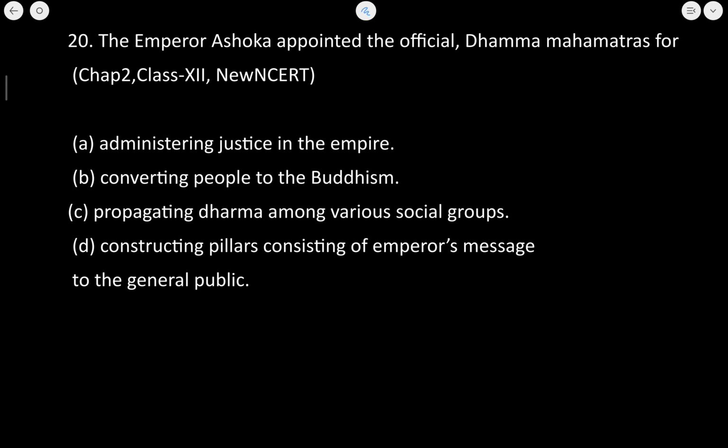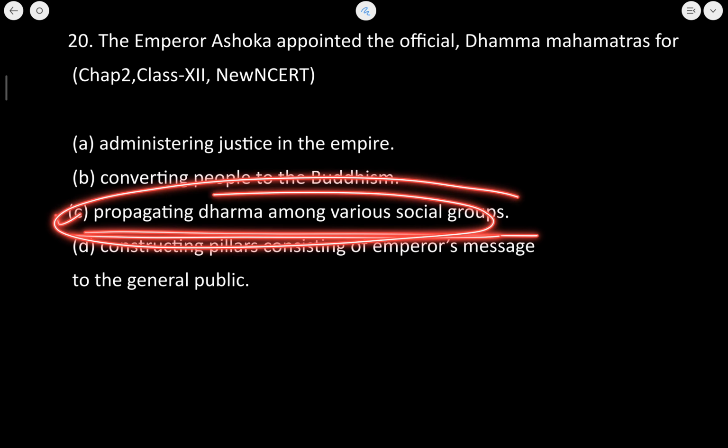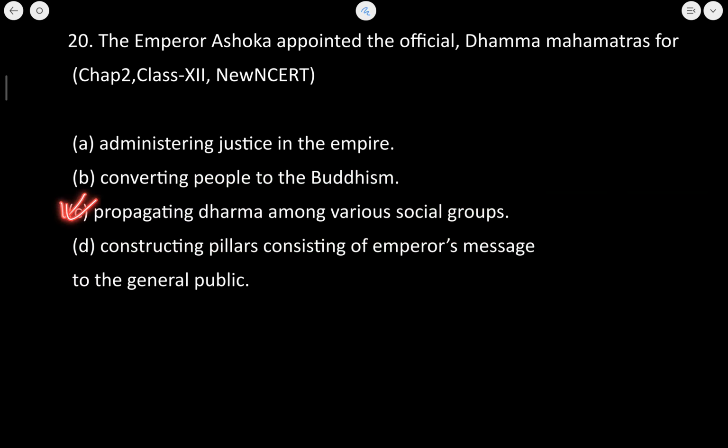Now, the Emperor Ashoka appointed the official Dhamma Mahamatras for. Now, the Dhamma Mahamatras were for propagating Dharma among the various social groups. So, C is going to be the correct answer to this question.